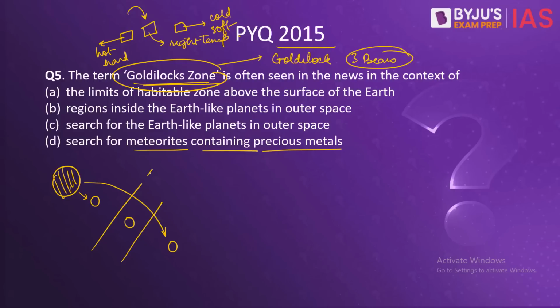They are in just the right zone. So that is the Goldilocks zone. It is the range of distance with the right temperature for the water to remain liquid so that life could be probable in this region.